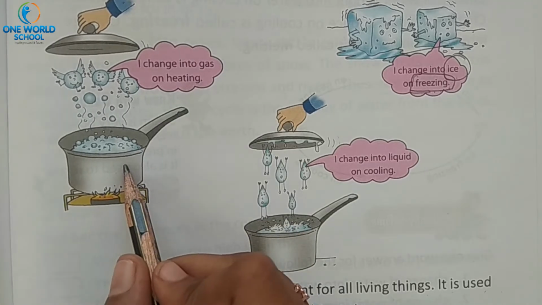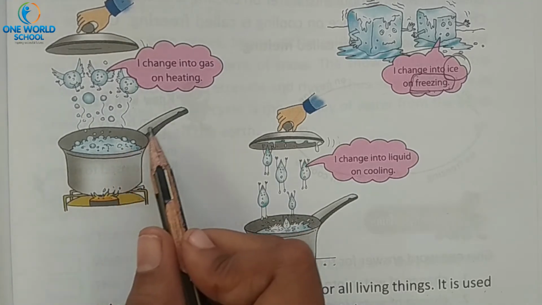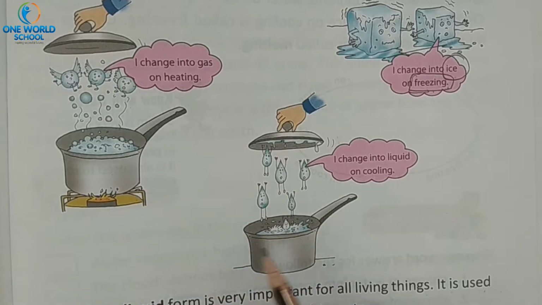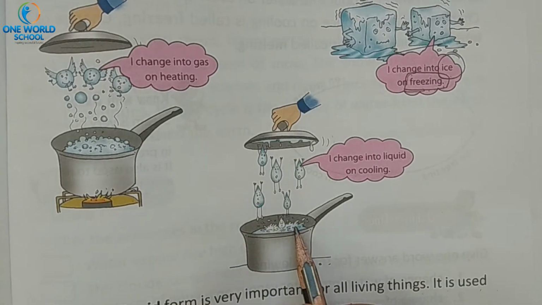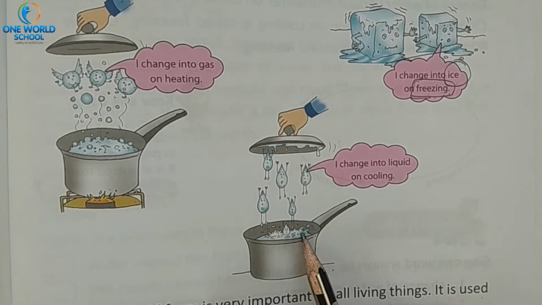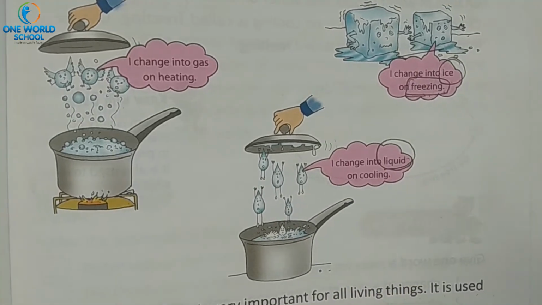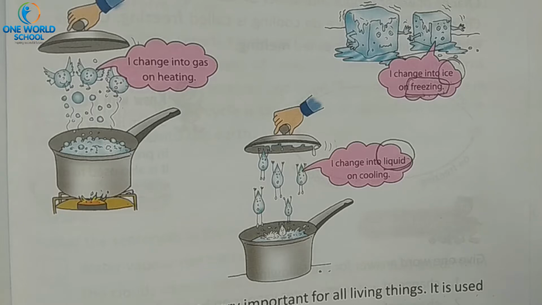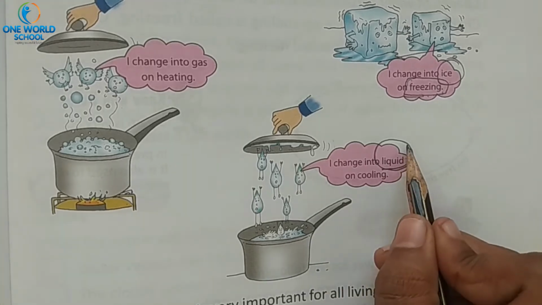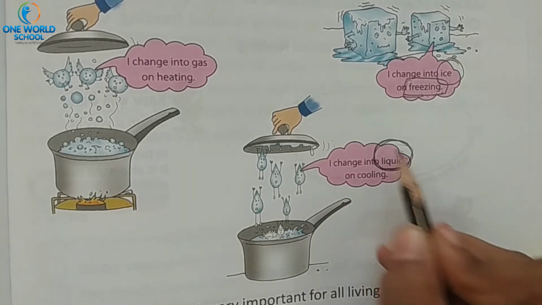At the time of heating, water will turn into gaseous form. And when the water cools down, it will turn into liquid form. Water which we use for bathing, drinking, swimming, this is all liquid form of water.